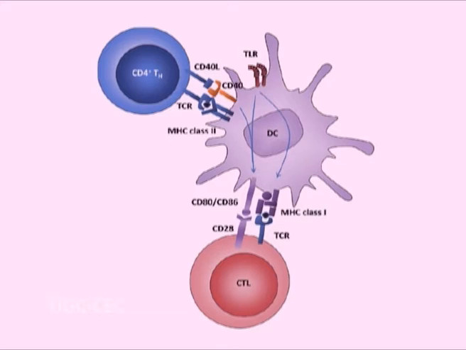CD4 positive T cells belonging to Th1 activate macrophages that have ingested microbes and enhance the phagocytic activity of macrophages. The activation of macrophages is by binding of CD40L with the CD40 and by the secretion of interferon gamma by CD4 positive T cells. Once the antigen is processed, it is expressed with MHC class II on the surface of the macrophages. The T cells express effector molecule CD40L that binds to CD40 receptor expressed on the macrophages.